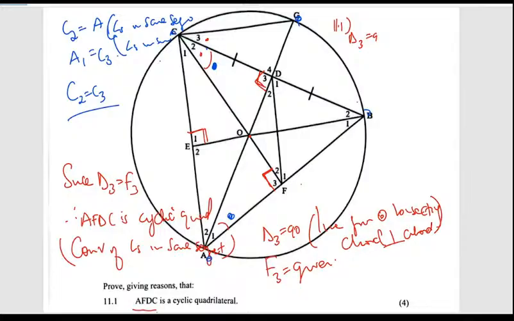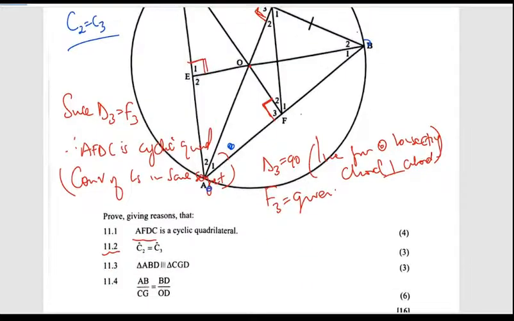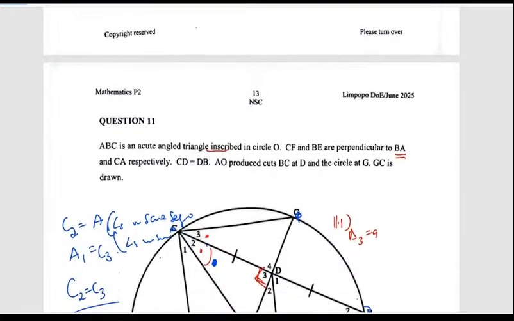We move on to 11.3, can we prove that ABD will be similar to CGD? Let's see. ABD. Where is ABD?